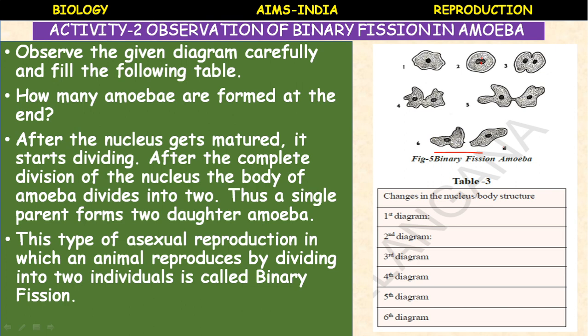This type of asexual reproduction, in which an animal reproduces by dividing into two individuals, is called binary fission. Apart from budding and binary fission, there are other methods by which a single cell parent reproduces young ones, which you will study in higher classes.